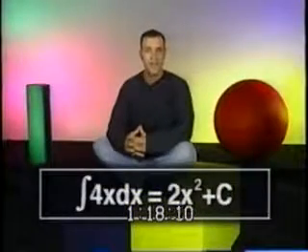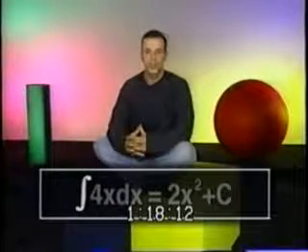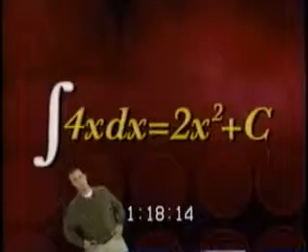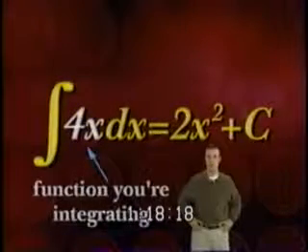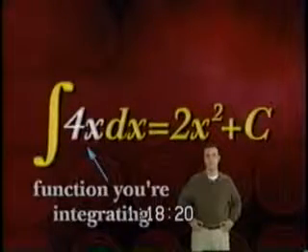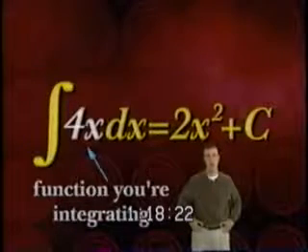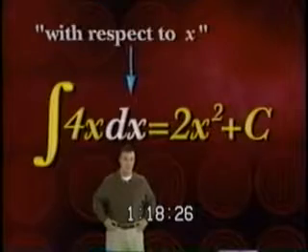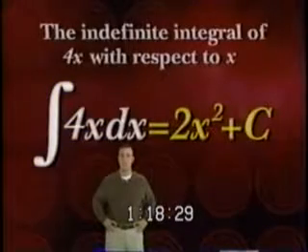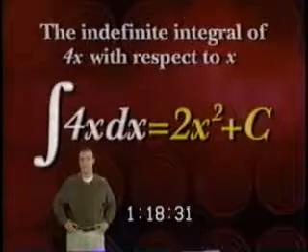Okay, let's go over the notation for the indefinite integral. Here's a sample function. First, we start with this wacky-looking swooshy symbol. This swooshy thing here is the integral symbol. After the integral symbol, you put the function you're integrating. In this example, we're using the function 4x. Next, we add a dx after the function. The dx just means with respect to x. So, this expression reads: the indefinite integral of 4x with respect to x.